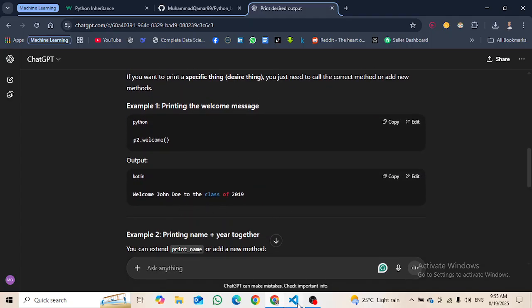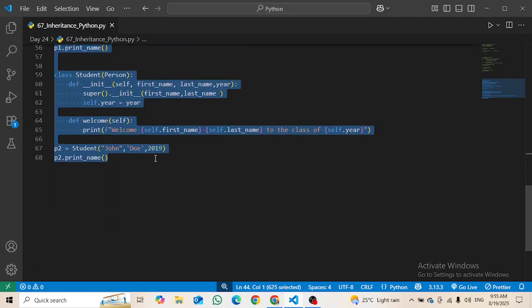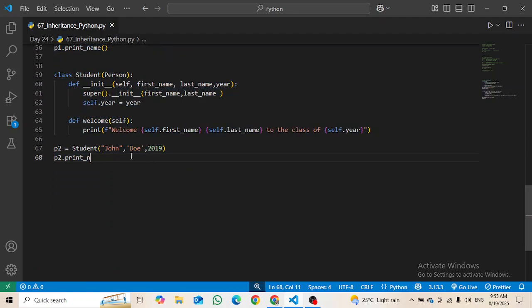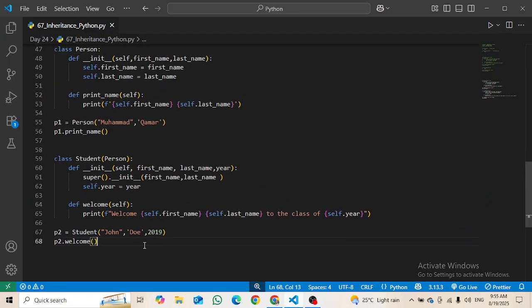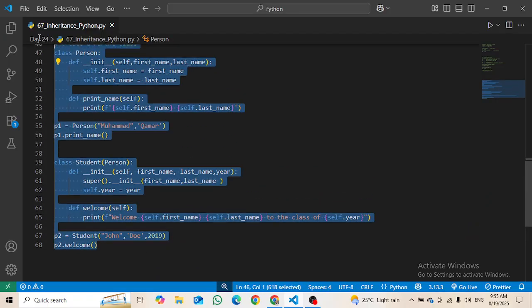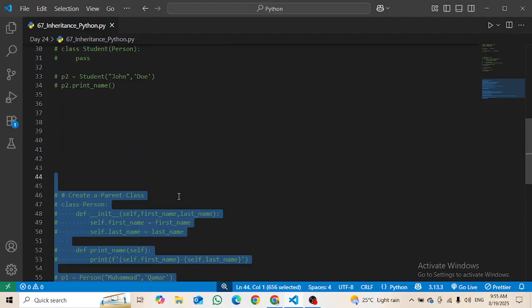So instead of writing print name, I can write welcome here. Print this, and here you can see welcome John Doe. It is accessing the name of the child, not the parent, to the class 2019. It's correct. All right, I just have to make it a comment, and that's it.